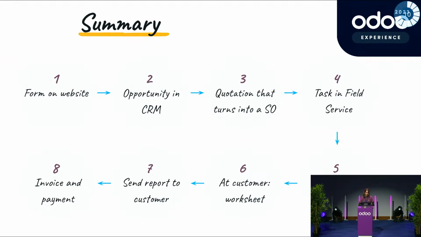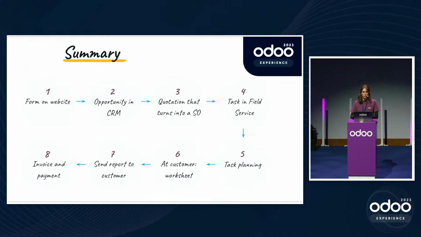So to summarize what we just did together, from an opportunity on our website, we generated an opportunity in our CRM pipeline. From there, the quotation was sent to the client, and the client was amazed by our quotation, so he accepted it. So it turned the quotation into a sales order, and I was also able to mark my opportunity as won. Then it automatically generated a task in our field service application.